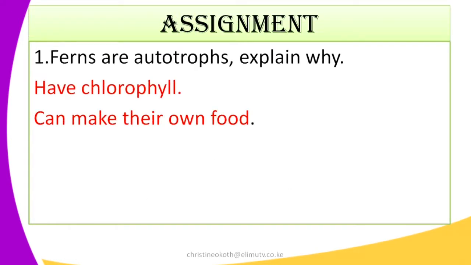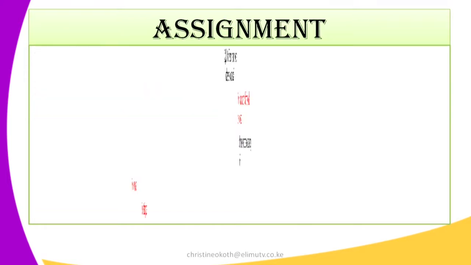Let us start by looking at the previous assignment. Question number 1 was, ferns are autotrophs, explain why. When you hear the word auto, it means self; it can make things by itself. The ferns have chlorophyll, the green pigment, so they are able to make their own food. That's why they are called autotrophs. Autotrophs are organisms that are in a position to make their own food, and they do not depend on any other organism.